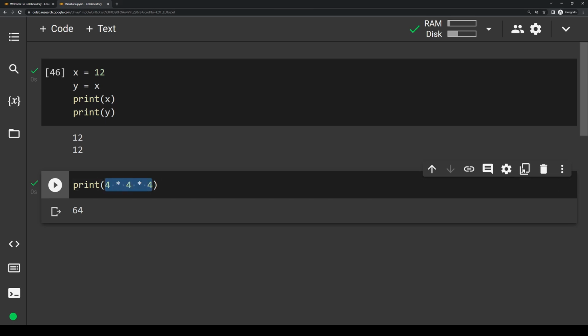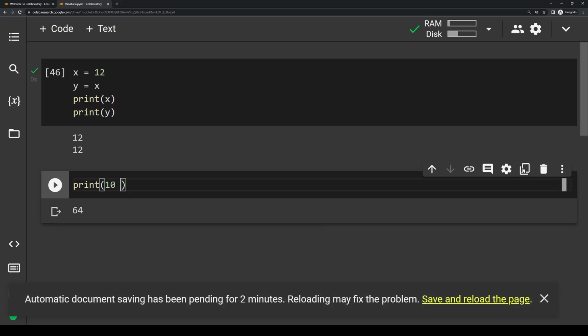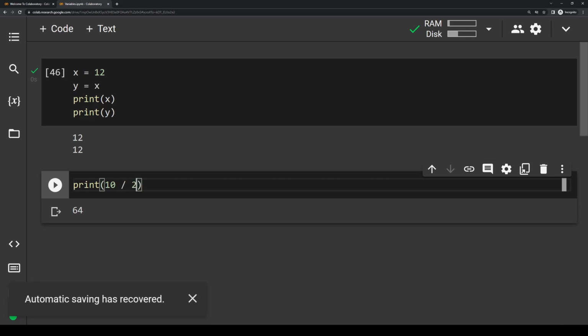Now, lastly, let's say we want to do some division. Division in Python uses the / operator. So let's say we want to do 10 divided by 2, we would do 10 / 2. We go run, and we get 5.0. The great thing about math in Python is that it's pretty easy and self-explanatory because we're using the exact same math operations that we learned as kids in school.